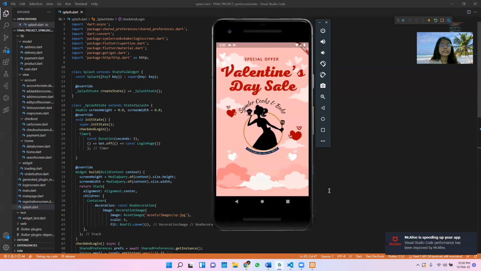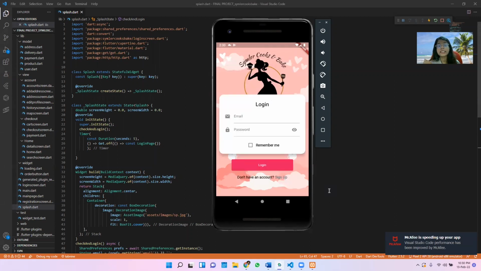Here you can see a splash screen which is displaying a special offer for Valentine's Day. I decided to come up with a splash screen with a promotion for the particular occasion of the month. I chose Valentine's since it is the occasion for February. Once the splash screen ends, it will redirect to the login page, where you can see right now.